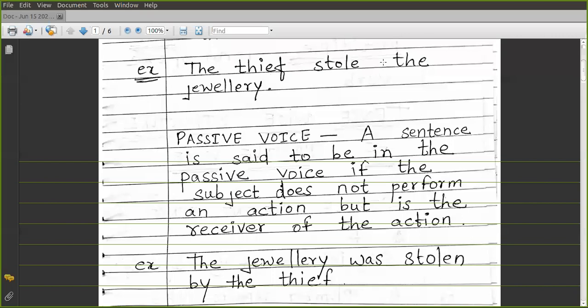So there is an interchange of subject and object. And the second thing you have to remember is that in the passive voice, we always use the third form of the verb, that is the past participle. And also we use by before the agent.